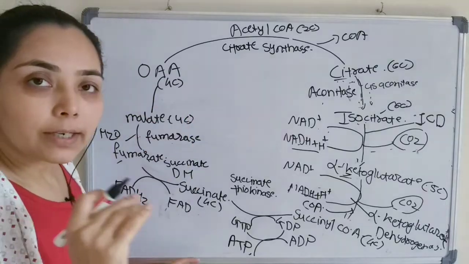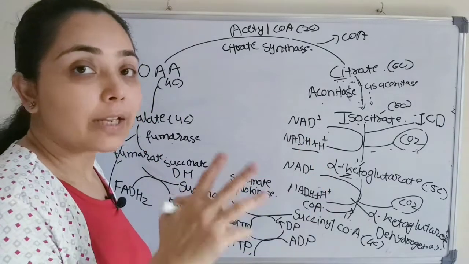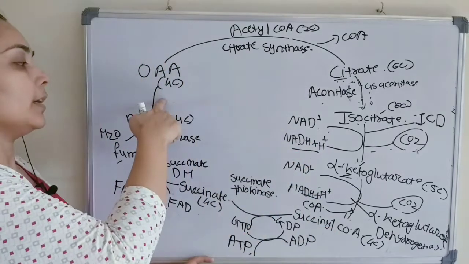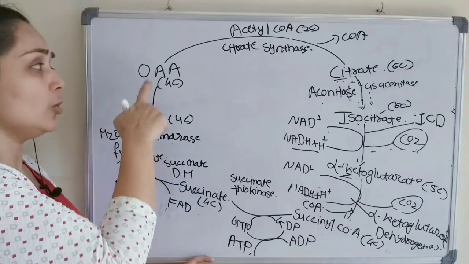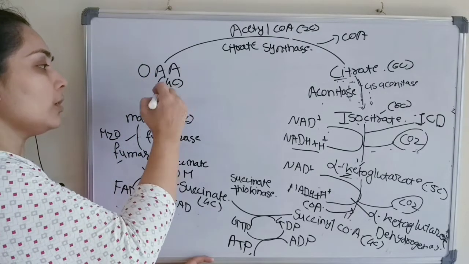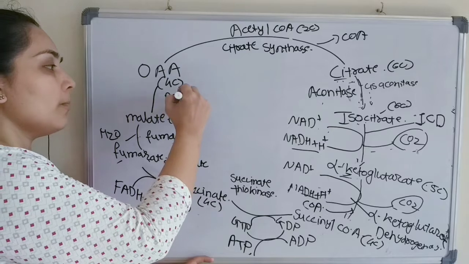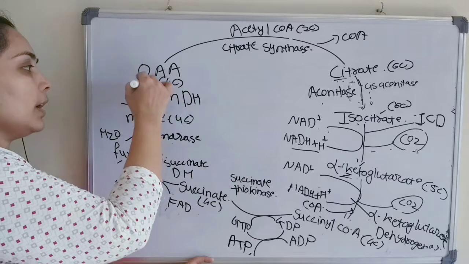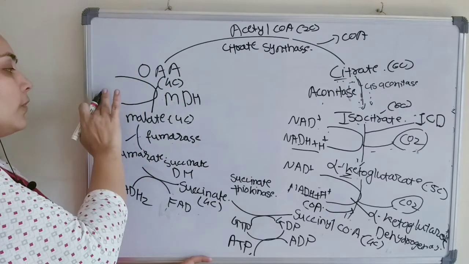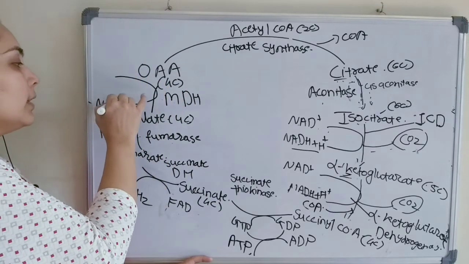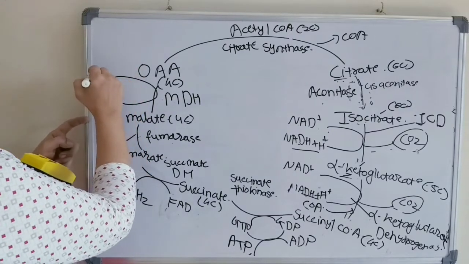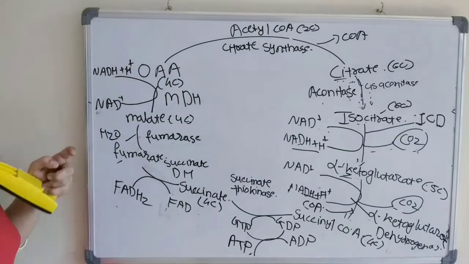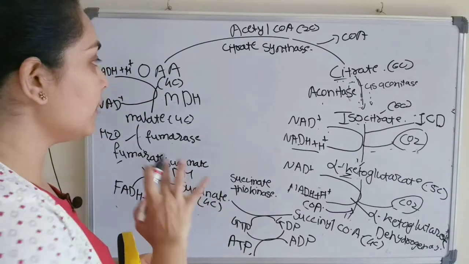Now we had already discussed that during the Krebs cycle we'll get 3 NADH. So already we got 2 NADH. The final one we get here, during the conversion of malate to oxaloacetate, there is one more dehydrogenation reaction. The name of the enzyme is malate dehydrogenase, and here there is one more generation of NADH from NAD. So NAD will convert to NADH plus H positive. Got it? Everything is clear?